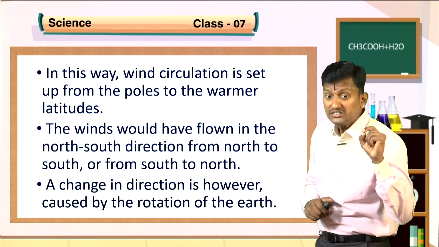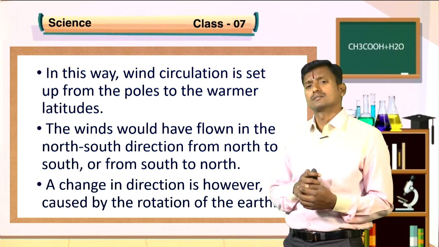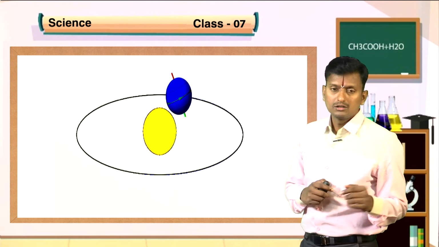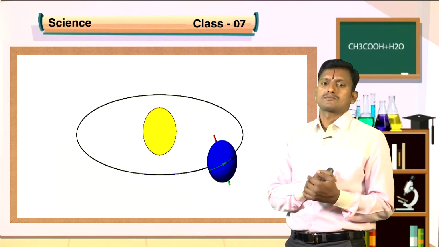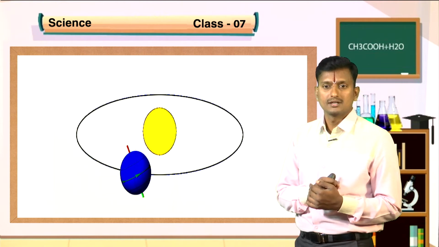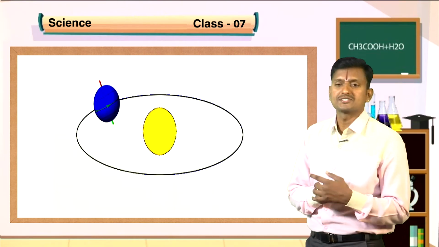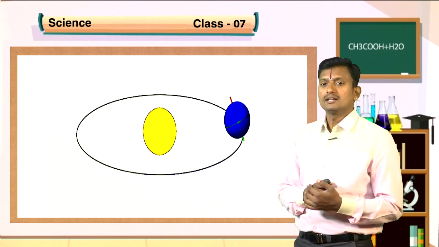A change in direction is, however, caused by the rotation of the earth. So the rotation of the earth is also a main cause of these conditions. You know that the earth rotates on its own axis, and it creates seasons. It is also a main cause for this convectional air.